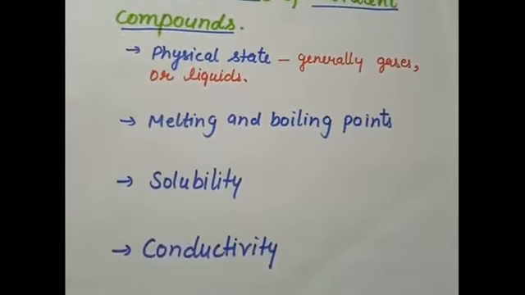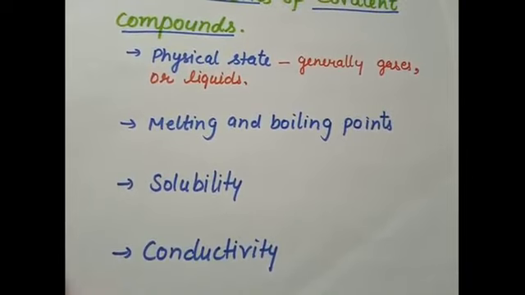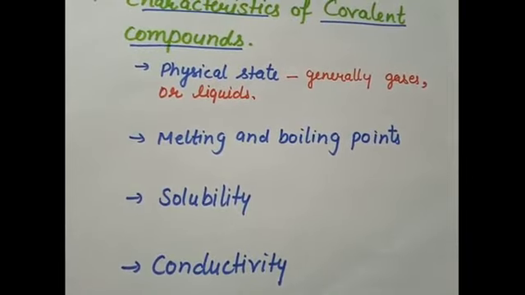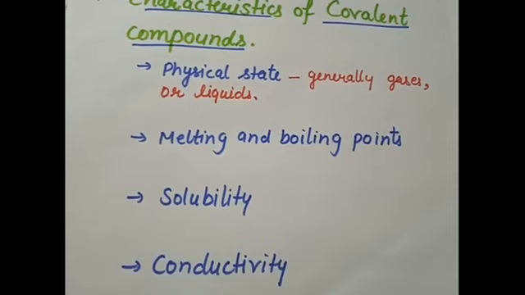The third characteristic of covalent compounds is their solubility. Covalent compounds generally dissolve readily in organic solvents, but they are less soluble in water.